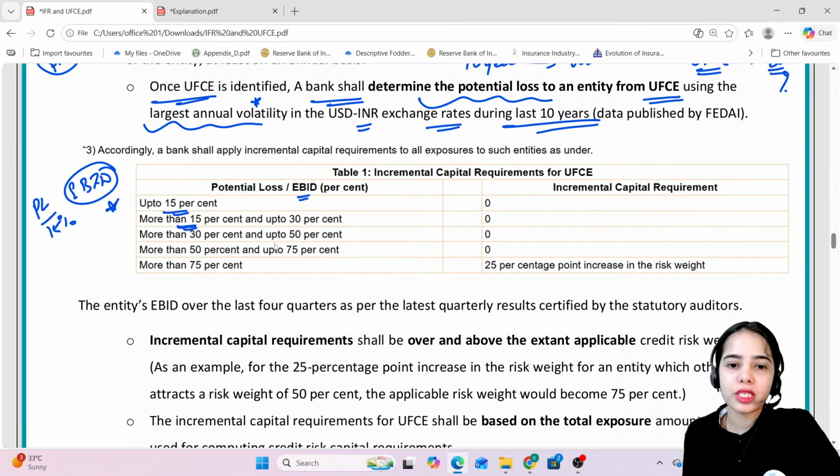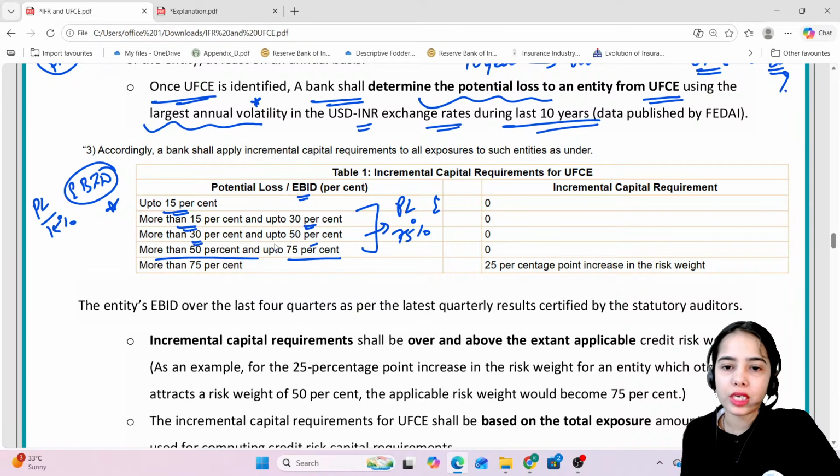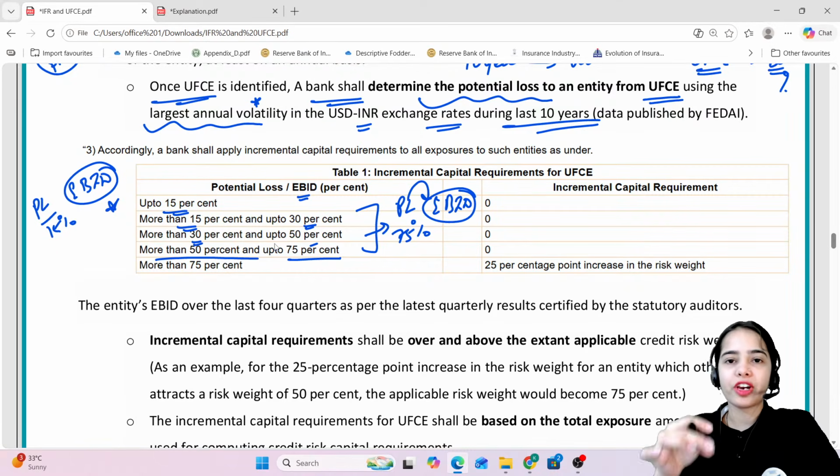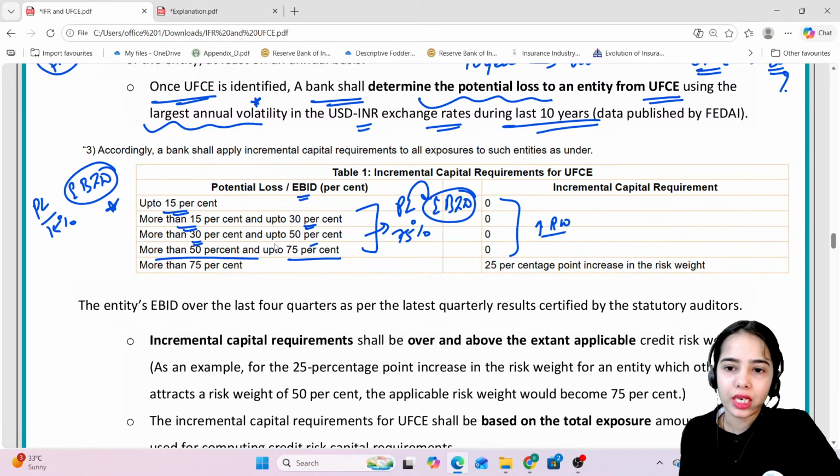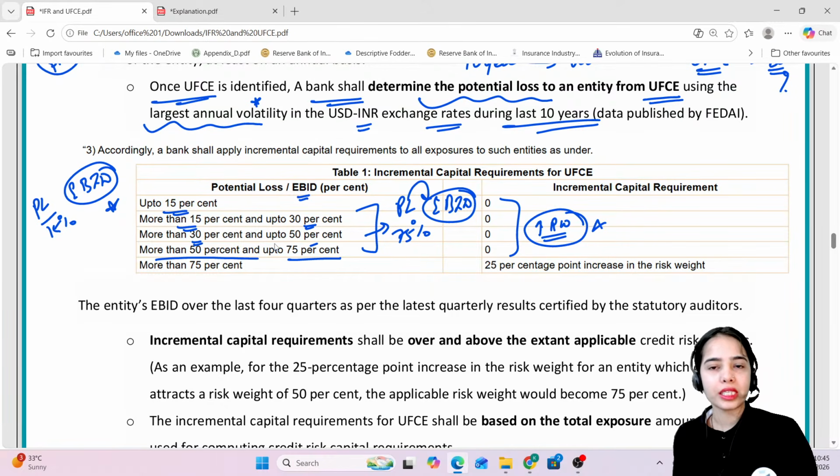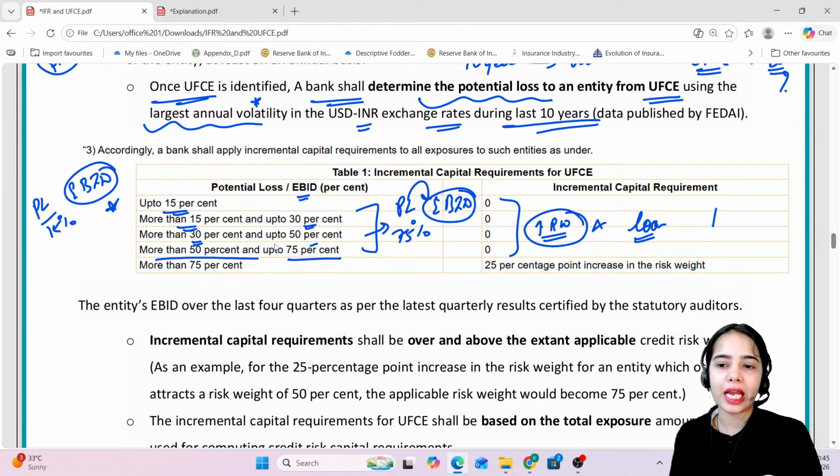More than 15%, up to 30%, more than 30%, 50%, more than 50%, 75%, till the potential loss is up to 75% of the earnings before interest and debt. Till then, there is no need to increase the risk weight of the loan. That means there is no need to maintain higher capital for the loan.